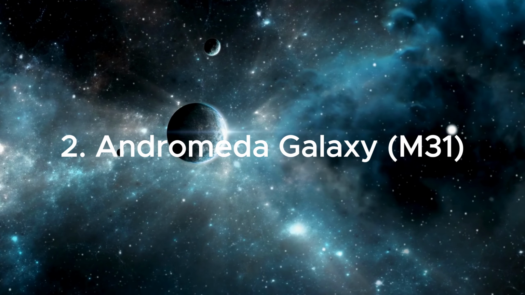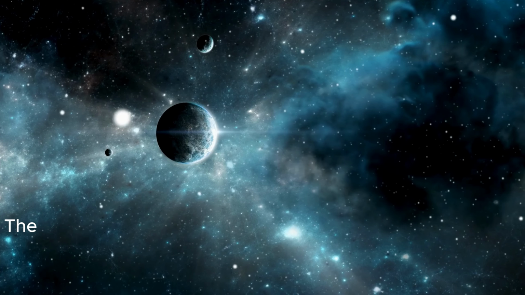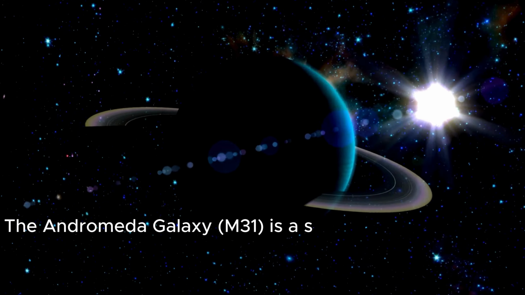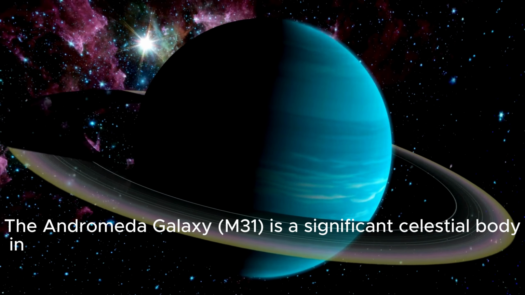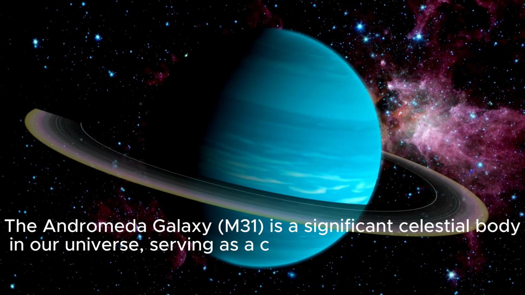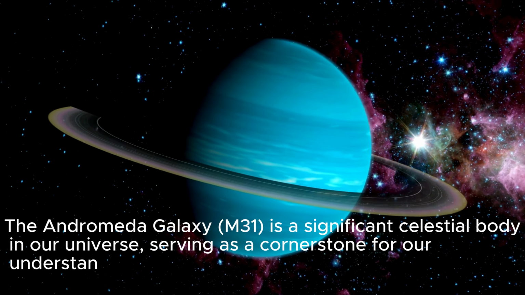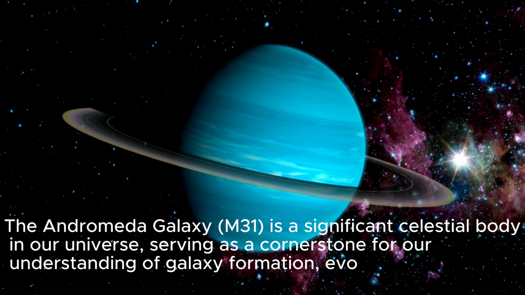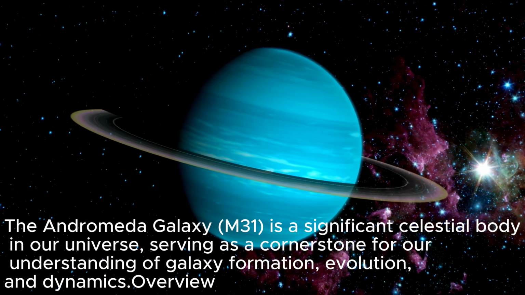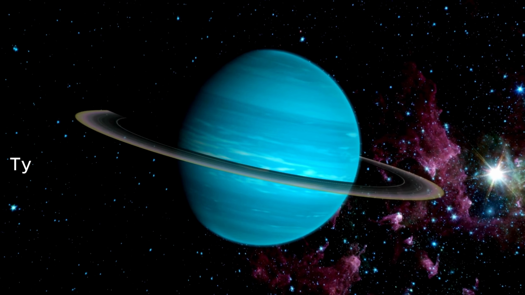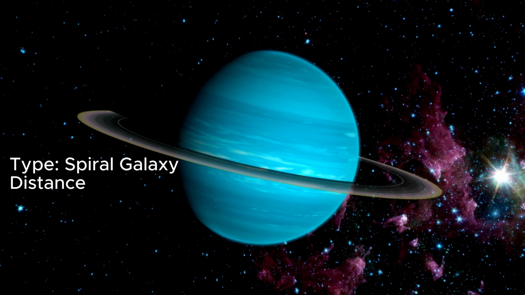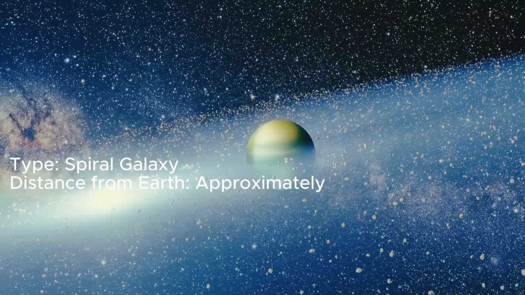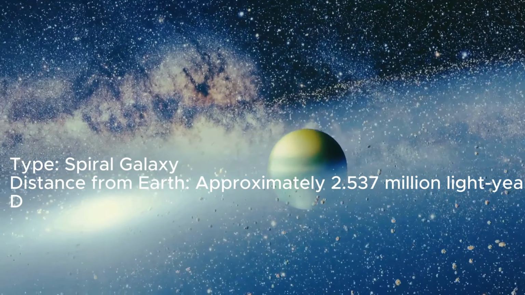2. Andromeda Galaxy, M31. The Andromeda Galaxy, M31, is a significant celestial body in our universe, serving as a cornerstone for our understanding of galaxy formation, evolution, and dynamics. Overview of the Andromeda Galaxy. Type: spiral galaxy. Distance from Earth: approximately 2.537 million light-years.